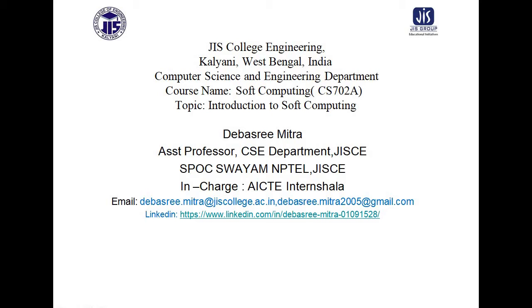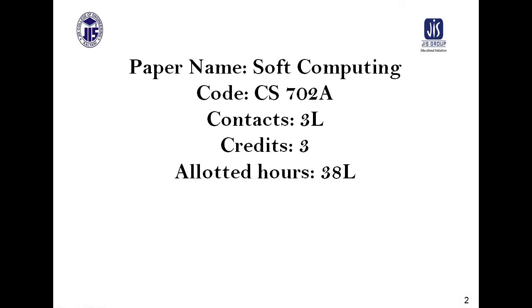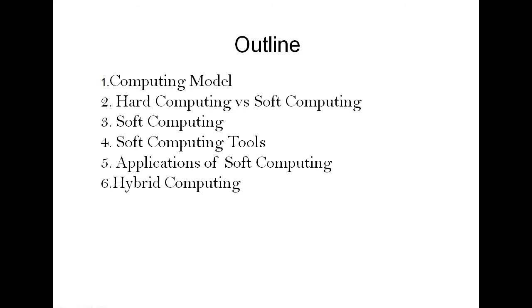So I will move to the outline of the course. These are the things I have already discussed in our previous class. First we will discuss the computing model. Then we will discuss what is hard computing and what is soft computing. Next we will go into the details of soft computing. We will discuss the different soft computing tools, applications of soft computing, and what we mean by hybrid computing. In this manner we will conclude our first class.